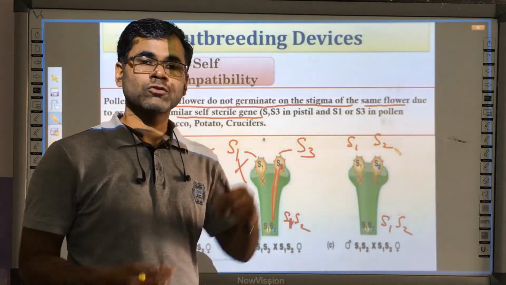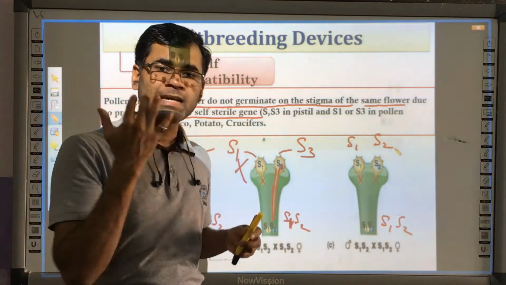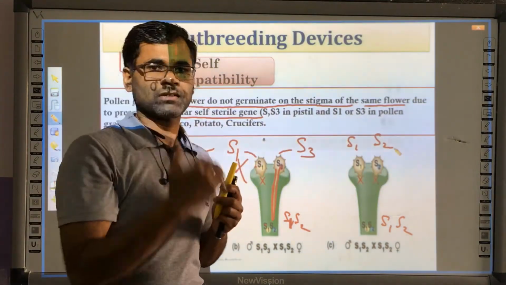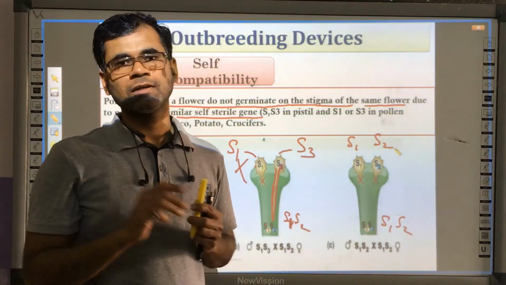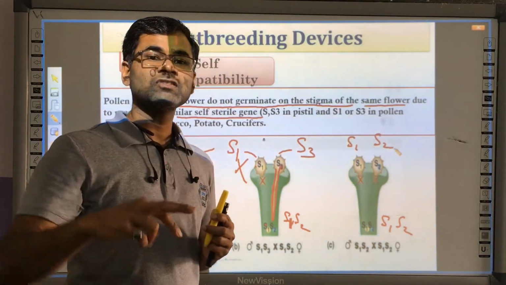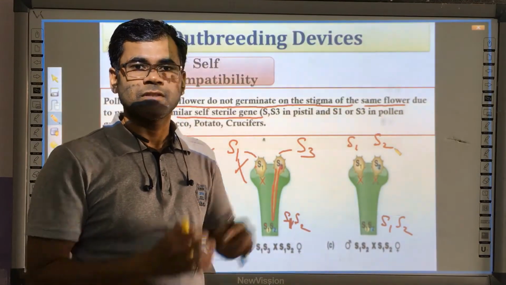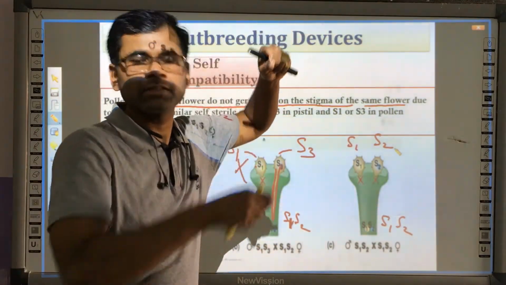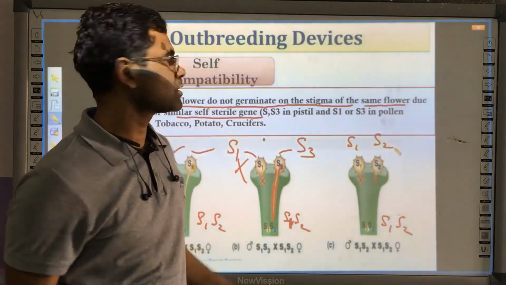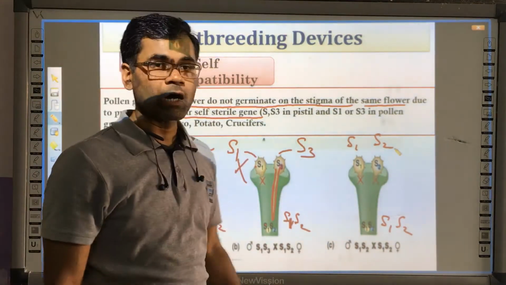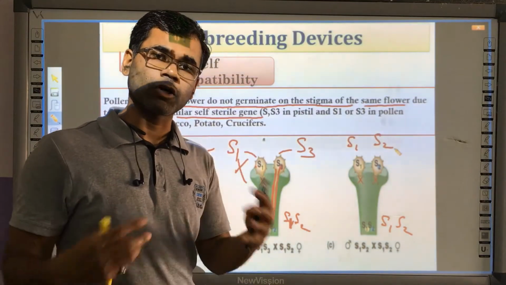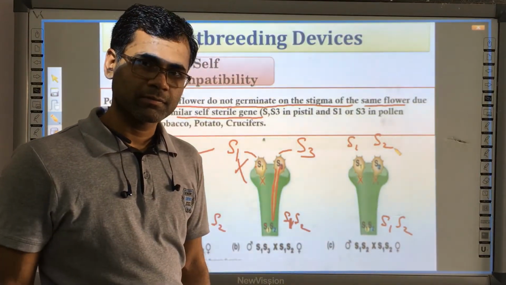Wherever the sterile genes match, pollen tube formation does not take place, and wherever these genes are different, pollen tube formation must take place. This is also a very important device for promoting outbreeding, for promoting cross-pollination.